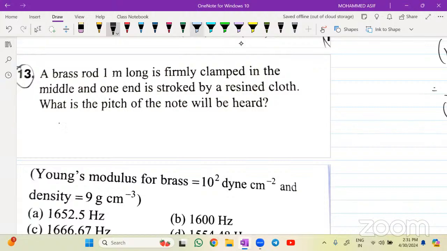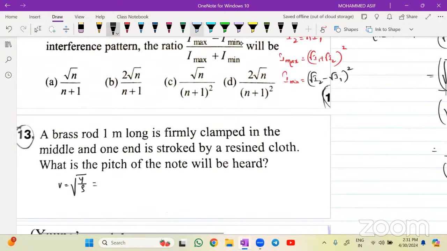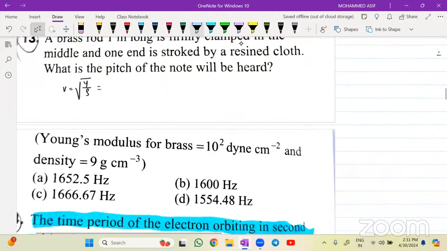यानी velocity in the rods has been given by the formula v is equals to under root of Young's modulus divided by rho. ये अपन नहीं कह रहे but sound में आता है basically. तो sound के अंदर velocity in the solids is given by the formula v is equals to under root of Y by rho. Young's modulus of the bronze is given as 10 power 12 dyne per centimeter square, and density is given as 9 gram per centimeter cube.